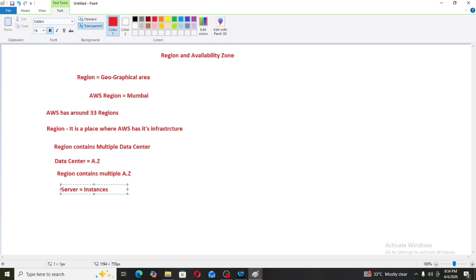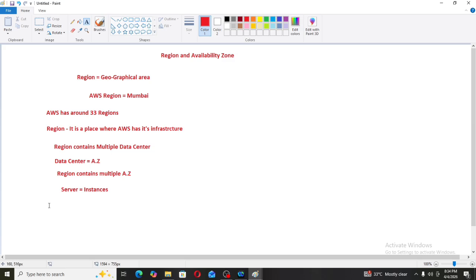Okay. Now, where are servers launched? In availability zones. Servers or instances are placed in availability zones. Okay, these servers are nothing but the instances. Where are these instances placed? These instances are placed in the availability zone. Every region will have its code. Now the most important thing is when we see the practicals.